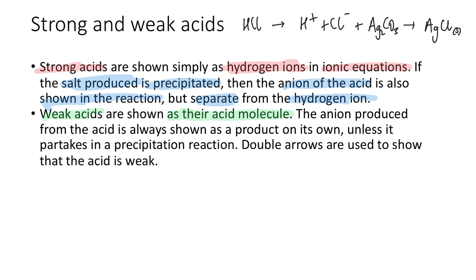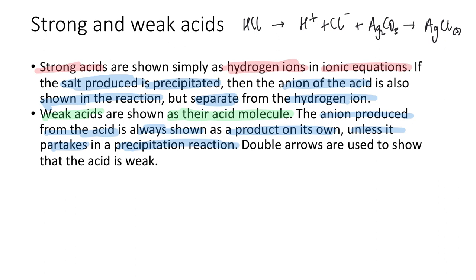However, weak acids are shown as their acid molecules. Because they don't split apart and the majority of them stay in their acid molecule form, they are shown as their acid molecule form. The anion produced from the acid is always shown as a product on its own. So the acid molecule is there, and then the anion is shown as a product because it's split apart from the hydrogen in the acid molecule, unless it partakes in precipitation reactions, in which case it's shown not on its own, but as the precipitate.